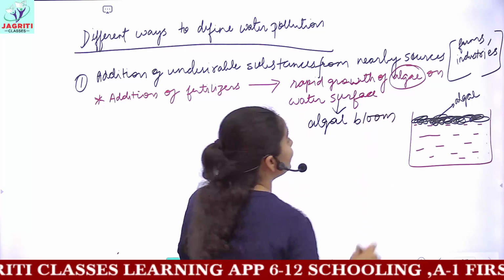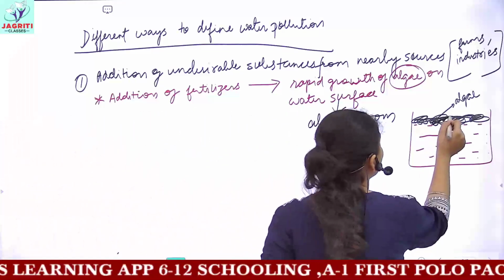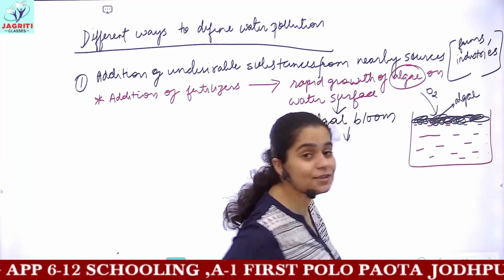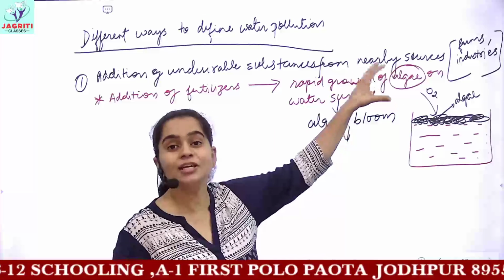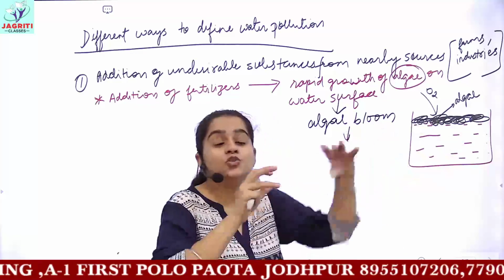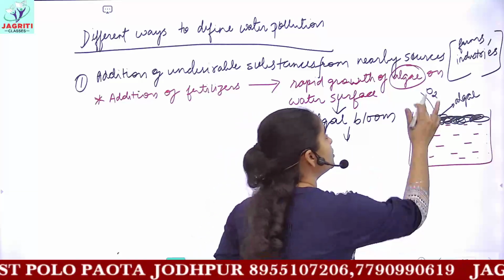And now what are the disadvantages of forming an algal bloom? This algal bloom cuts the oxygen supply, the oxygen which was coming from the environment or from the nearby atmosphere, which dissolves in water so that the fishes can use it. Now it cuts the supply of this oxygen.